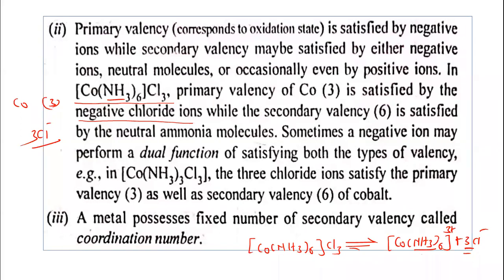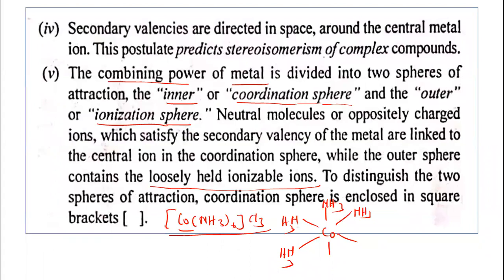Okay. A metal possesses a fixed number of secondary valencies called the coordination number. Secondary valencies are directed in space. They occupy certain space around the central metal ion. This postulate also predicts the stereoisomerism of complex compounds. We know that complex compounds show stereoisomerism. They show geometrical isomerism and optical isomerism, because the secondary valencies are directed in space around the central metal ion.